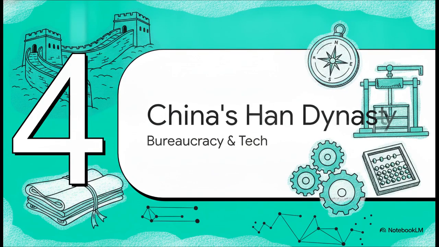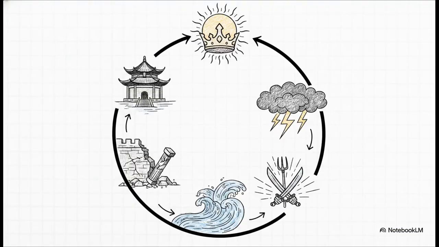Section 4. China's Han Dynasty. Moving over to our third titan, government control in Han Dynasty China was justified by a fascinating circular concept known as the dynastic cycle. Basically, a ruling family claimed the mandate of heaven, which was essentially divine approval to rule, by establishing peace and prosperity for the people.